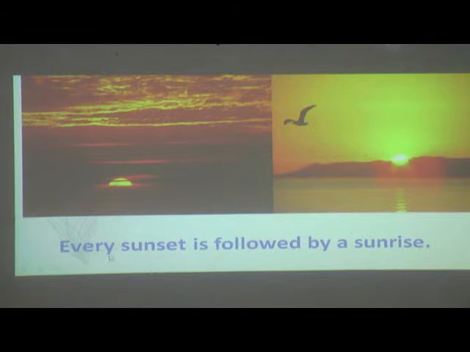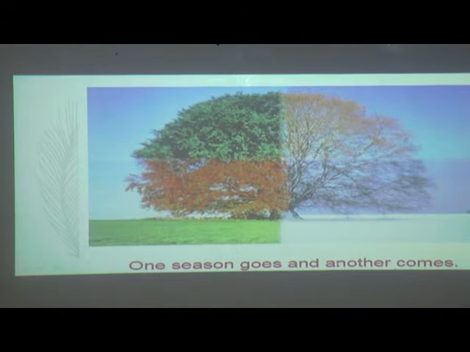See students, every sunset is followed by a sunrise. By this image you can get a clear idea that after every sunset we have sunrise and then sunset and then sunrise. It is a followed process. In the same way, one season goes and another season comes. As we know, after summer we have rainy, then after rainy we have winter. So these seasons change and come one after the other.